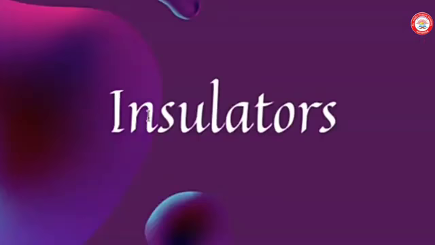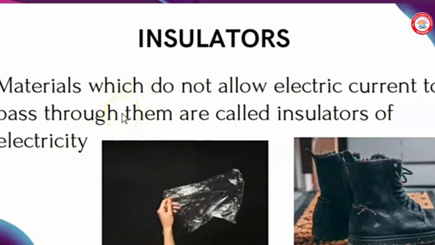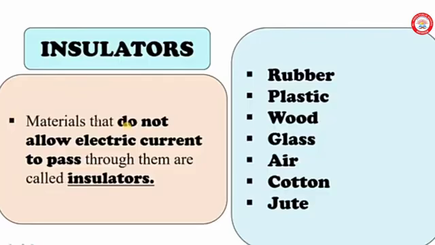The next category is insulator. Materials which do not allow electric current to pass through them are called insulators of electricity. Some examples are rubber, plastic, wood, glass, air, cotton and jute.